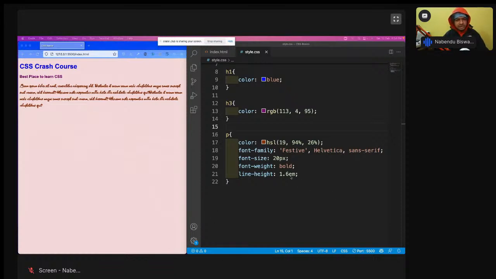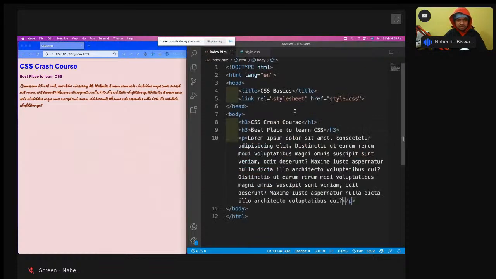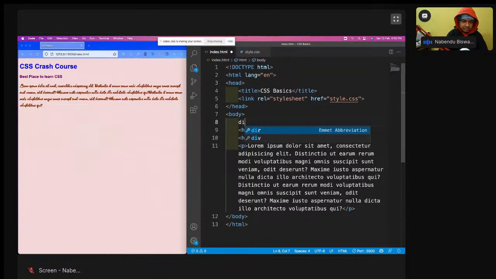But what is this em, and there is something known as rem also. To understand the em and the rem, we have to do something else.